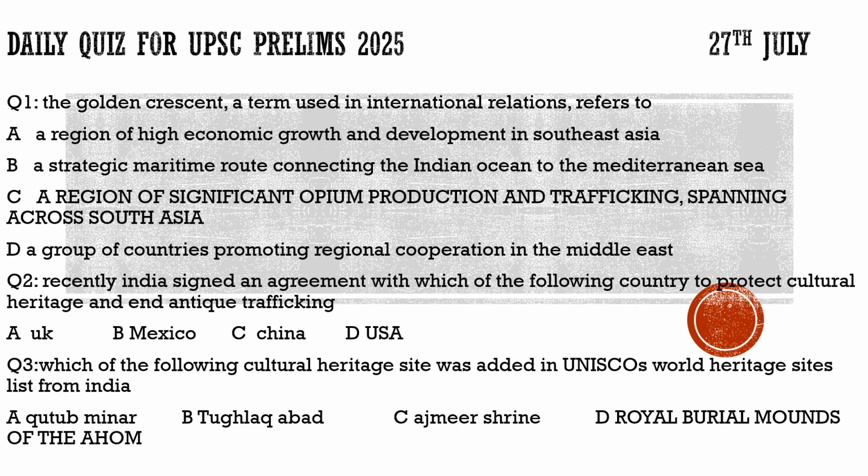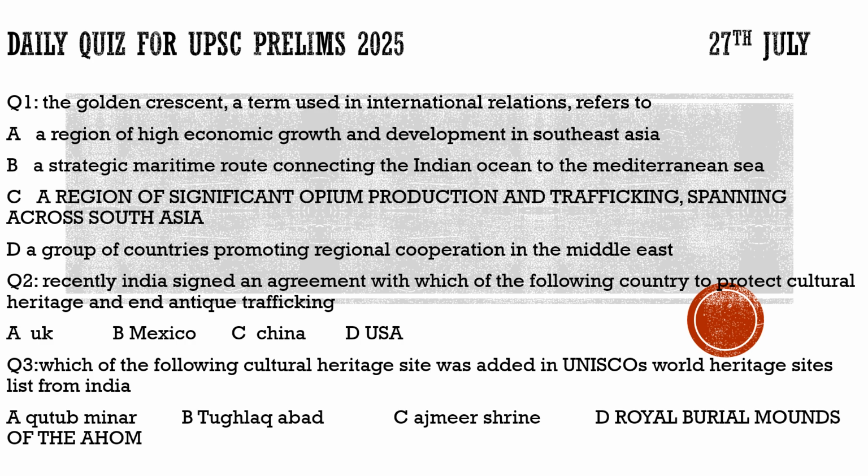Also incorrect. Option D, a group of countries promoting regional cooperation in the Middle East. This is also incorrect. Let us see what option C says: it is a region of significant opium production and trafficking spanning across South Asia. So option C is the correct option for question number one.